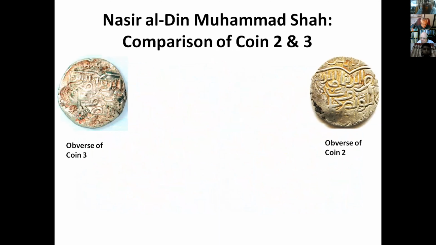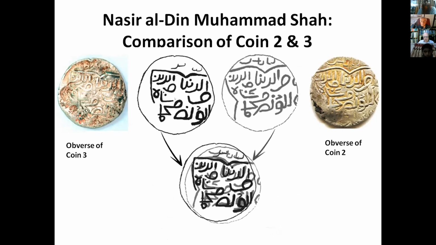We compared the two obverses of the two coins. That means coin number 2 and coin number 3, as they are the same in type. We converted them into grayscale, and we overlaid the two grayscale images, and we found ultimately that they are not the same. As they did not overlay perfectly, they are not the same die.